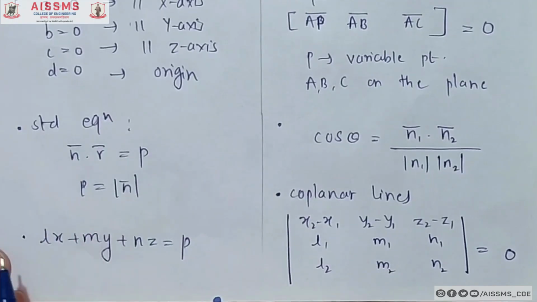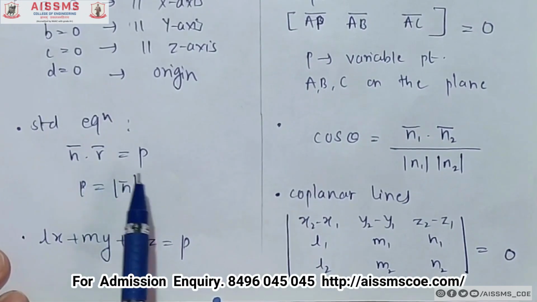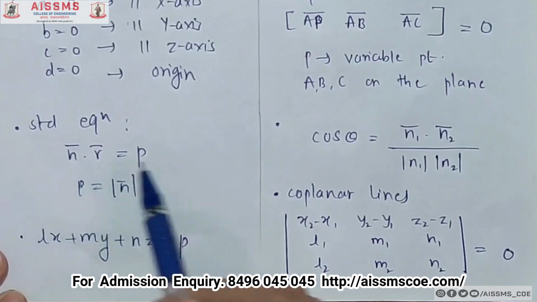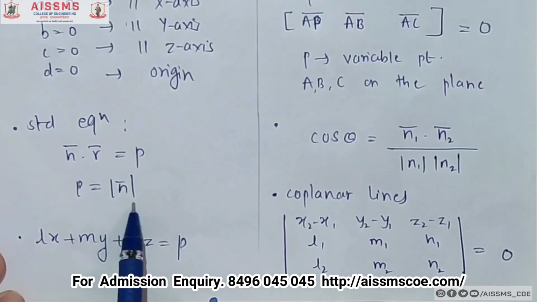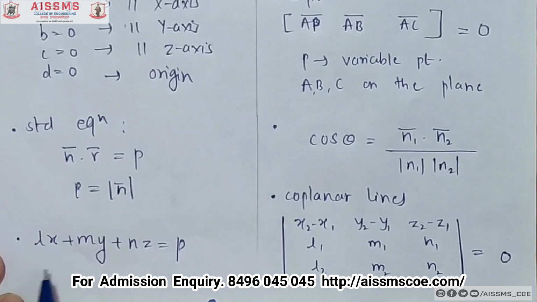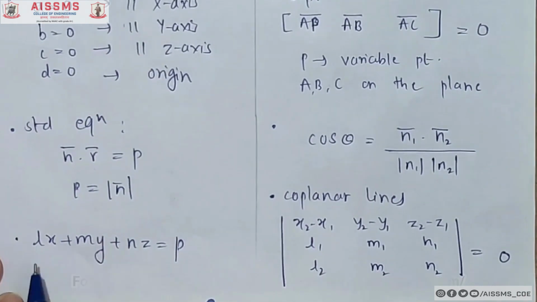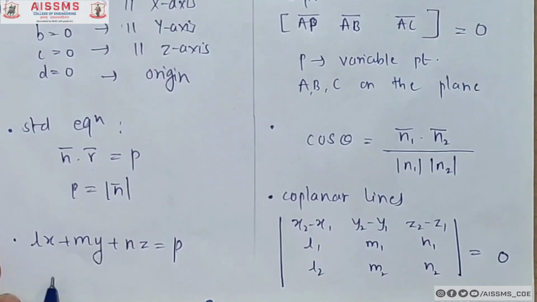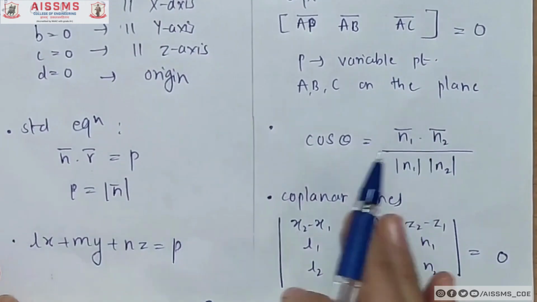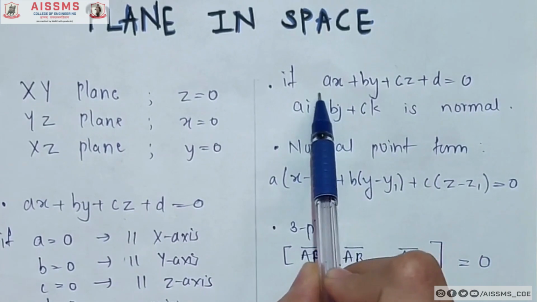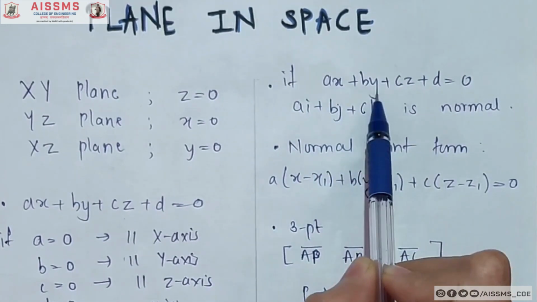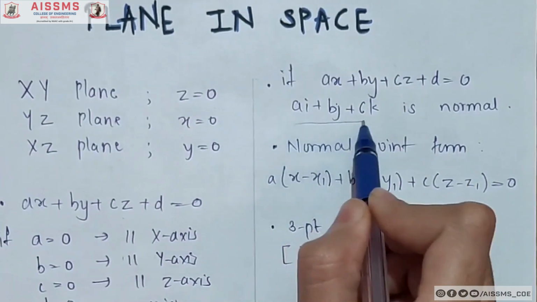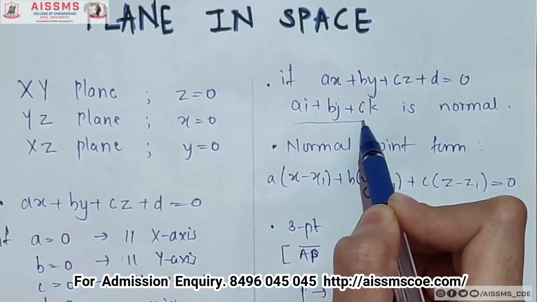The standard equation of the plane is given by n dot r equals p. Here n is a normal vector, r is a variable vector, and p is nothing but the magnitude of the normal vector. The other general form of the plane is Lx + My + Nz = P, where L, M and N are direction cosines. Now if the plane equation is given as Ax + By + Cz + D = 0, then its normal will be represented by Ai + Bj + Ck.